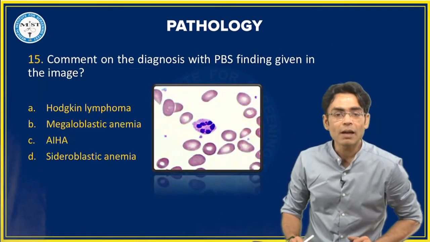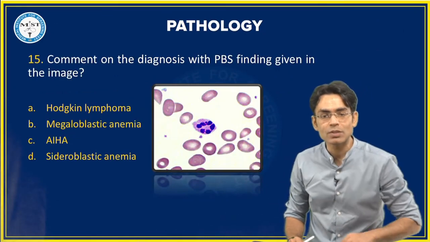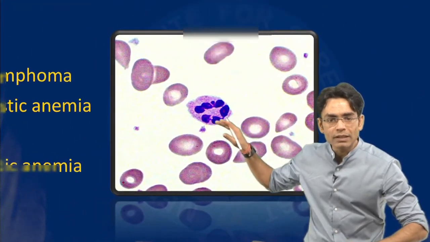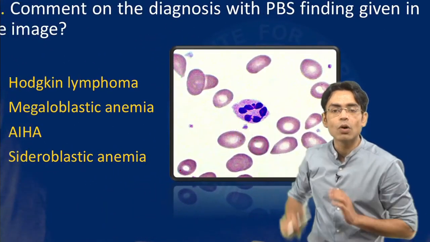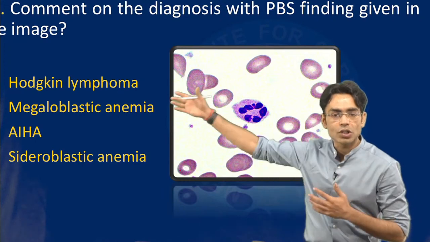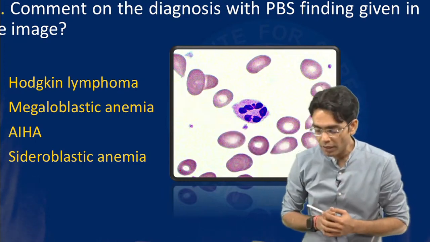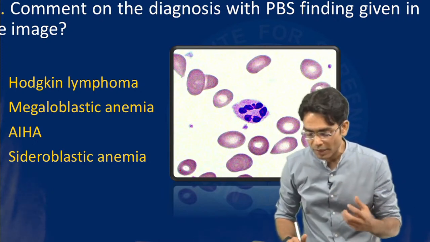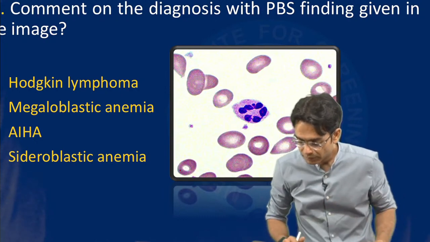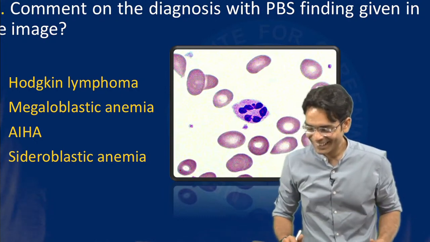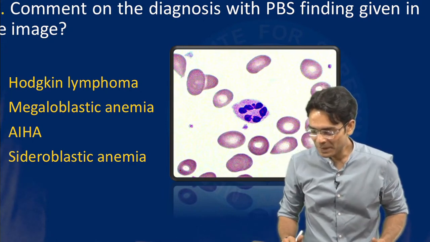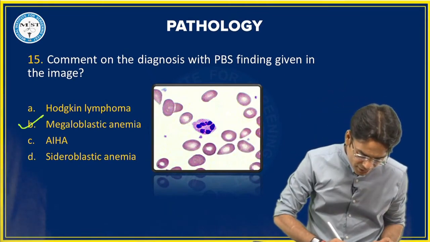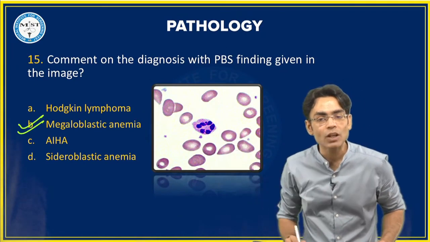The next question: comment on the diagnosis with the PBS finding given in the image. Let me zoom the image for you. This is the image we are getting, and they're asking what your diagnosis is with this image taken into consideration. Is it Hodgkin's lymphoma, megaloblastic anemia, autoimmune hemolytic anemia, or sideroblastic anemia? Yes, you are right, beta. You are absolutely right. Thank you for giving such quick answers. This is megaloblastic anemia.